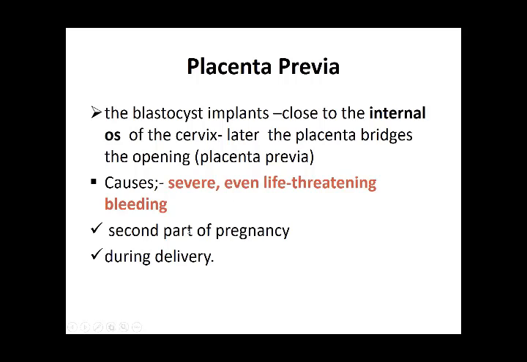Even when labor starts, before the baby comes out, the placenta is going to have to make a passage. For that, it is going to dislodge from the walls of the uterus, giving severe bleeding. Or it can happen in the second part, when the uterus starts to enlarge, and this placenta can be disrupted and start to give bleeding. So this is the abnormal placement of the zygote embedding near the internal os. This can lead to placenta previa and it can cause severe problems.